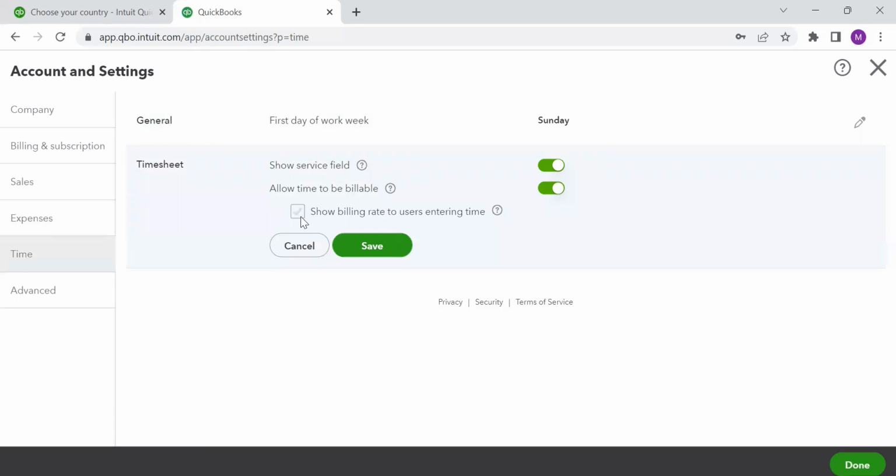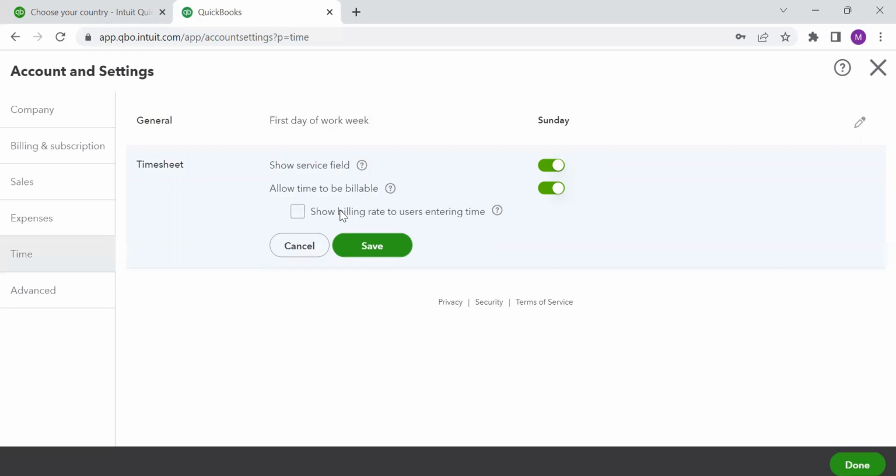One is I can write the bill rate on the bill itself. So allow time to be billable. Show billing rate to users entering time. Now either whoever the employee is, he can just feed in the time which he has allocated to a client or for a client.